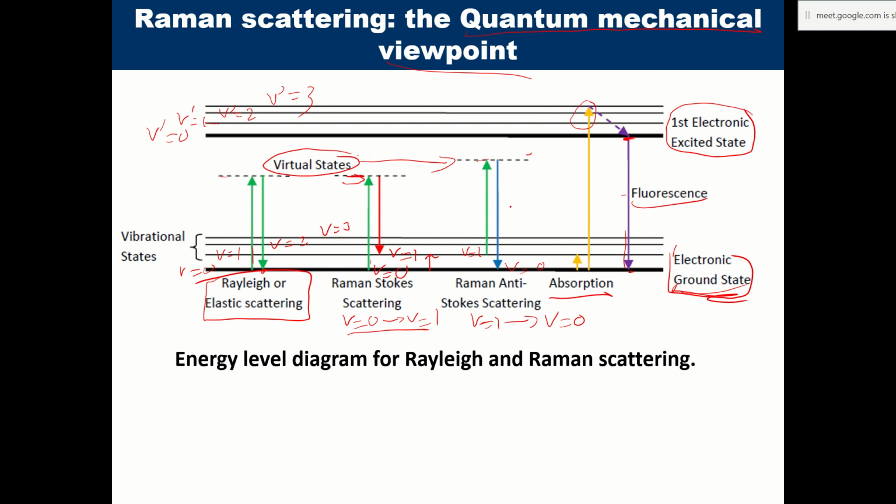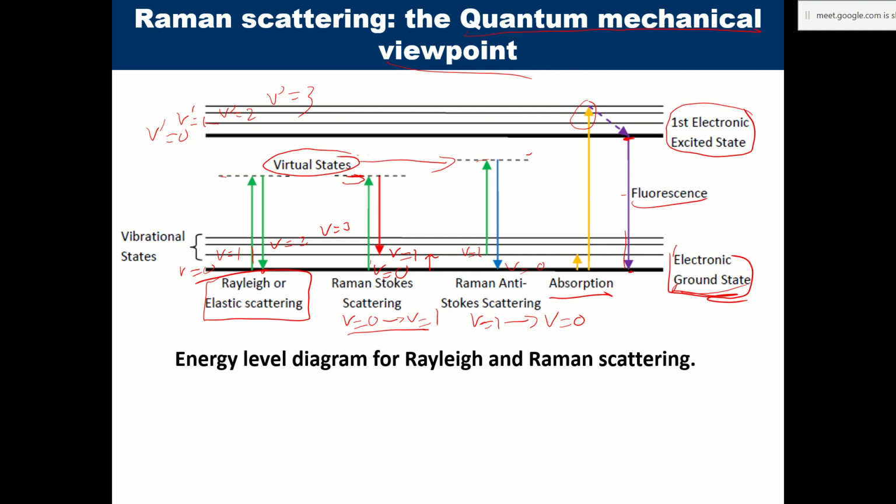When the frequency of the scattered light has increased, it is shown by the blue color, which also corresponds to a decrease in the vibrational energy of the system, that is, it came from v1 to v0.